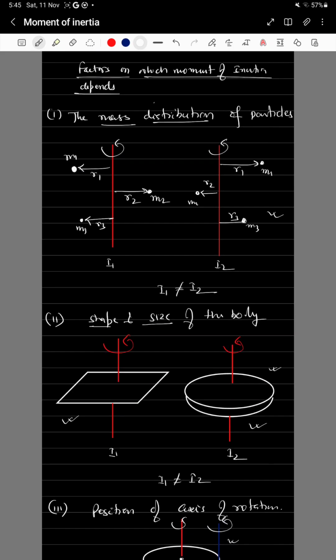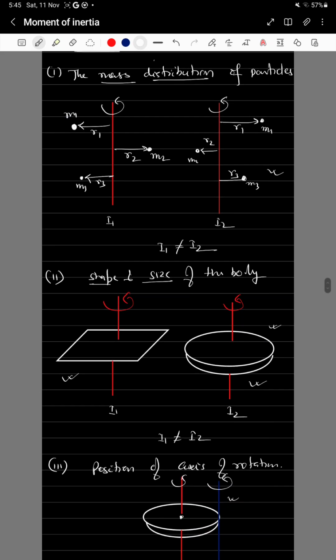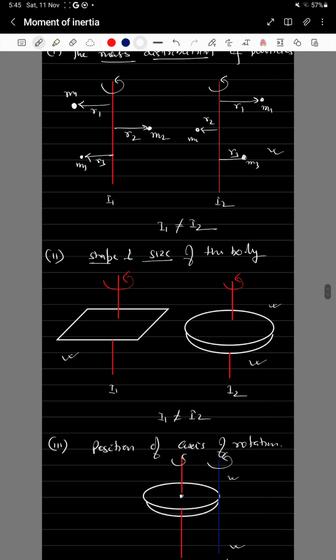In the next class we will discuss the moment of inertia of different rigid bodies, like the circular disc, rectangular laminas and spheres. So we will discuss that.